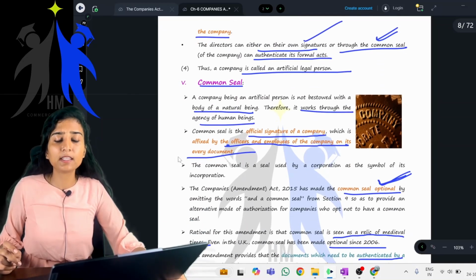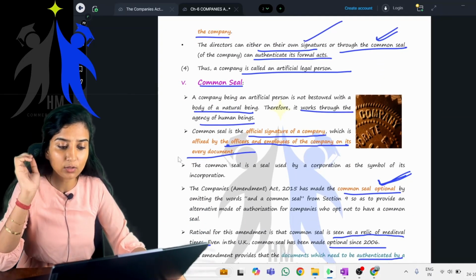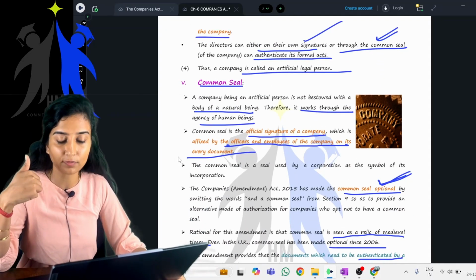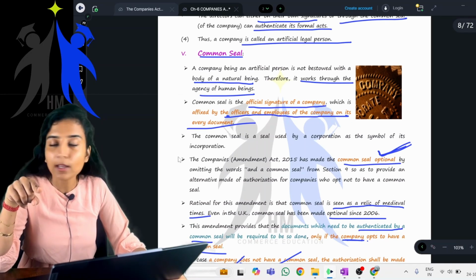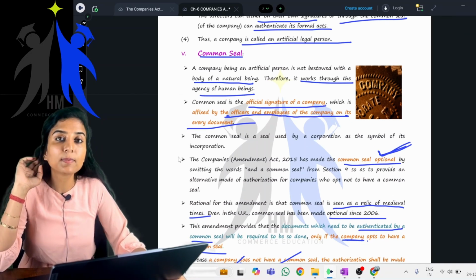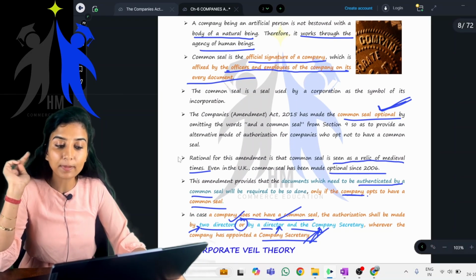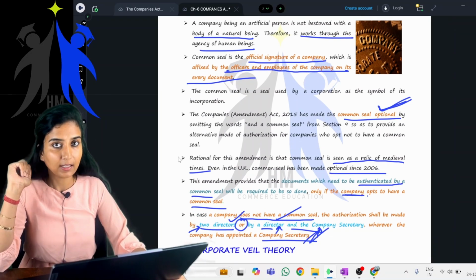Next, we also studied about the common seal. What is a common seal? It is the official signature of the company. Is it mandatory? No, it is not mandatory. It is made optional by the Companies Amendment Act 2015. Correct?